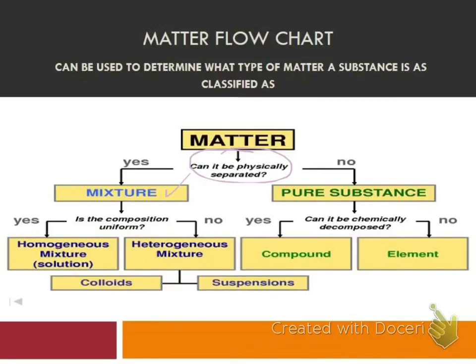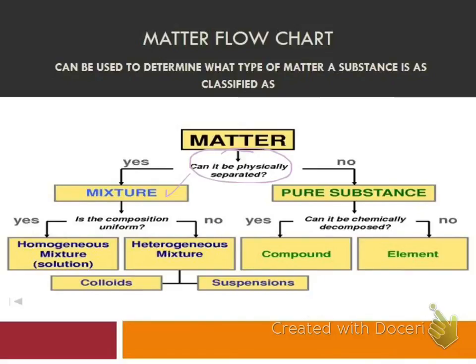Then we would look at that salt water and we would say, is the composition of it uniform? In other words, if I look at it, does it all look the same throughout? Okay, and the answer would be yes. And so I would go to a homogeneous mixture. Okay, let's say I'm looking at chicken noodle soup. Can I separate it physically? Well, yes, I can take the noodles out, I can take the chicken, carrots, whatever. So I would go to the mixture. But is it uniform in composition? No. When I look at it, I can visibly see and visibly distinguish the separate parts, so it's a heterogeneous mixture. And then, by the sheer fact that I know there's big pieces of noodles and chicken, I would know that it was a suspension.